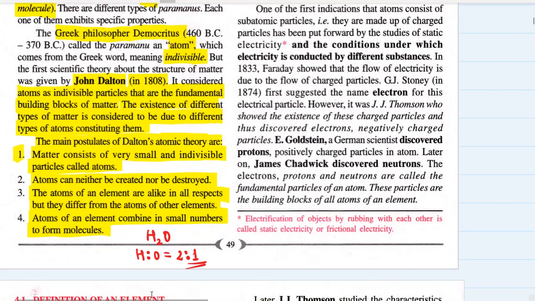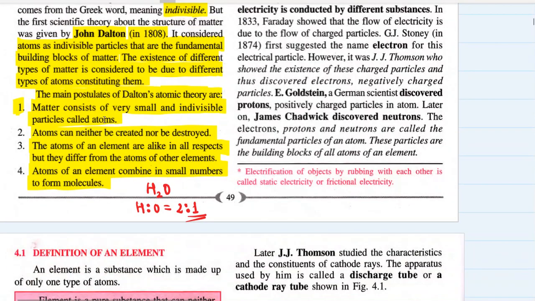So in point 4, he suggested that atoms of the same element combine in small whole number ratios to form molecules of that element. Okay, so my example was wrong over here. Atoms of one single element, let's say oxygen, combine with other oxygen to give an oxygen molecule.